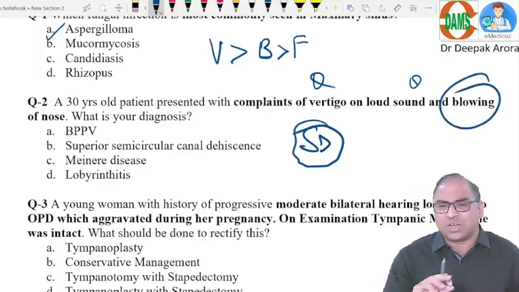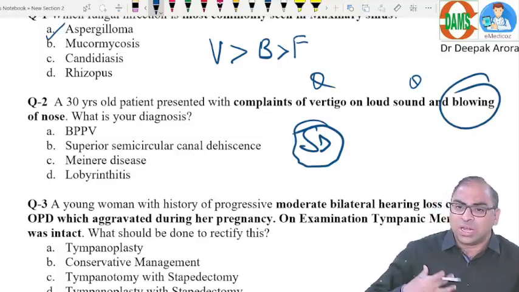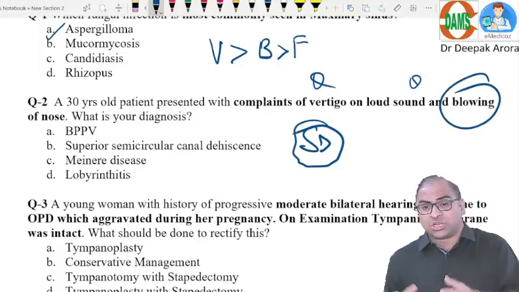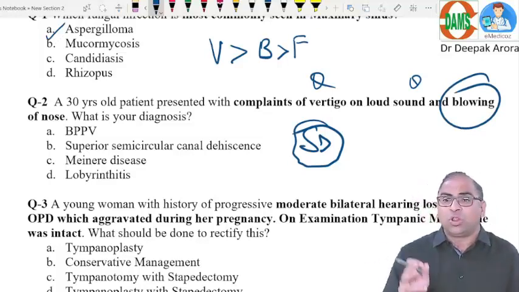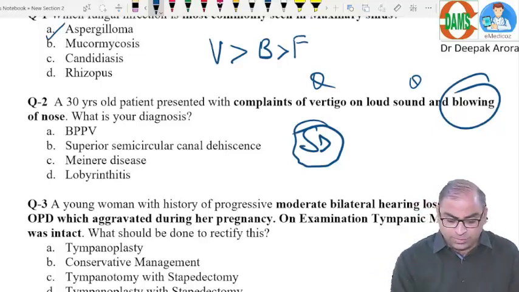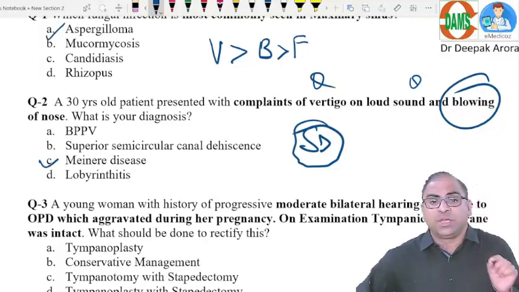Sensory patient. So one point is the diagnosis is going in favor of sensory deafness with blowing of the nose. This typical history of blowing of the nose, loud sound, patient going to a marriage function, and the patient has vestibular symptoms. All these are going in favor of Meniere's disease. So option C will be the best option.